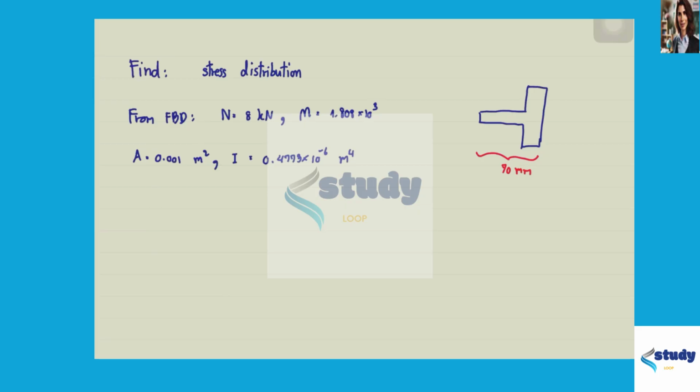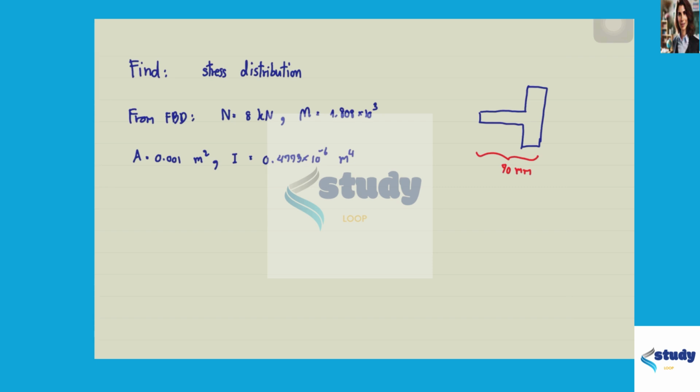In this question, we have to sketch the stress distribution acting over the section AA of a C frame. So if we draw the free body diagram of the C frame in the section AA, we can find the normal load, which is equal to 8 kilonewton, and the bending moment, it is